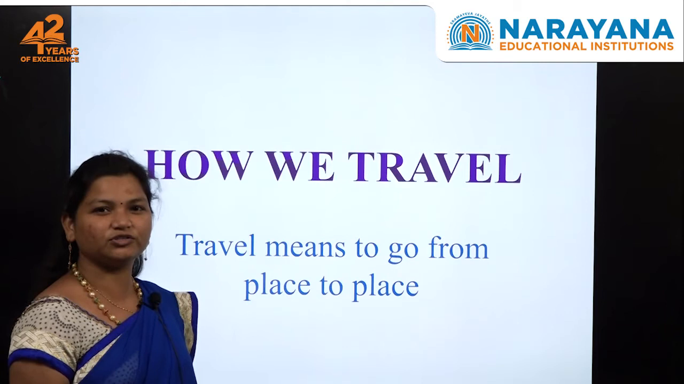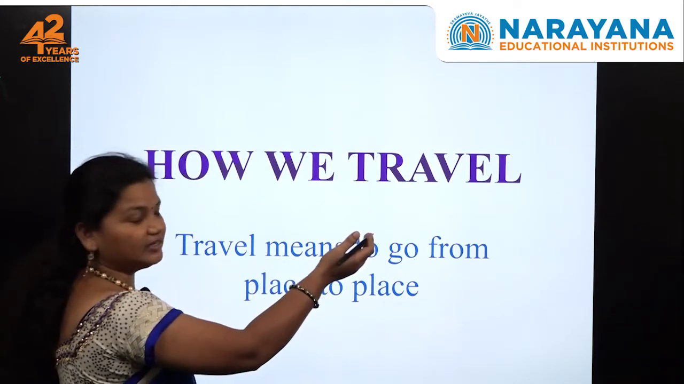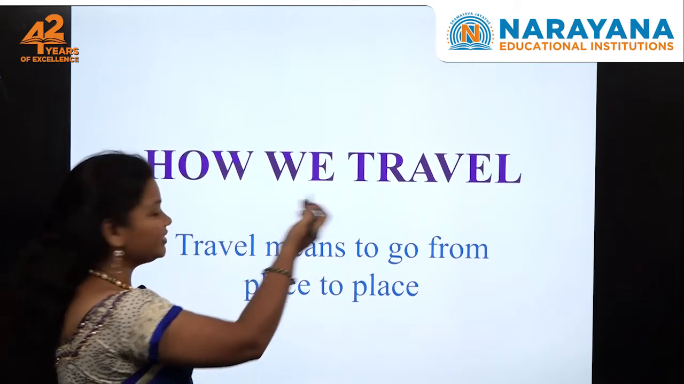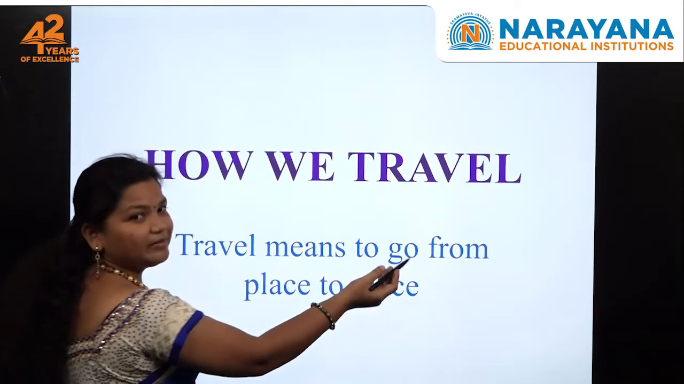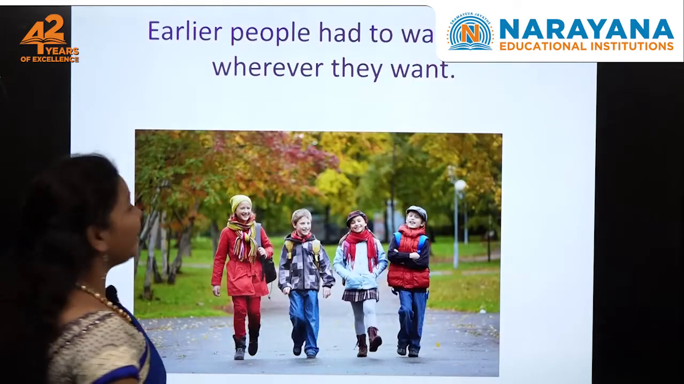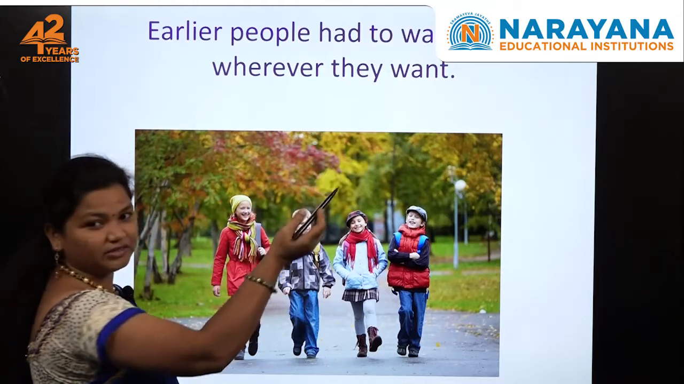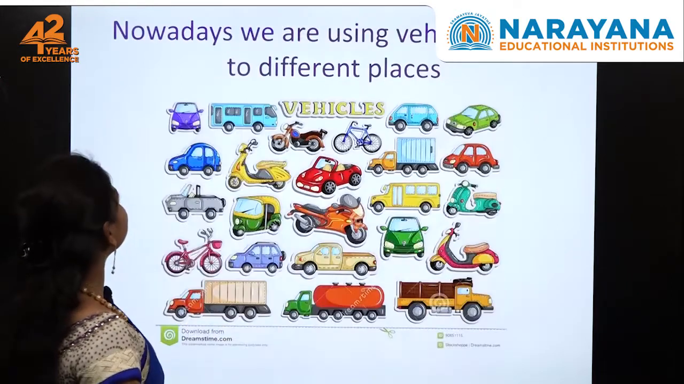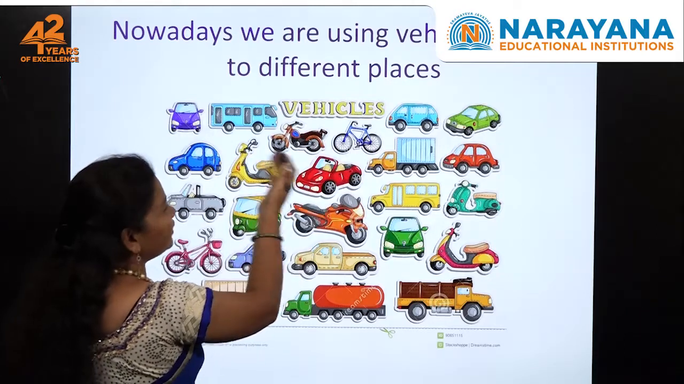So today we are going to deal with class 1 EVS, how we travel. The lesson name is how we travel. So children, travel means to go from place to place. Earlier, people had to walk to go to wherever they wanted, isn't it? Yes. Nowadays, we are using vehicles to go to different places.